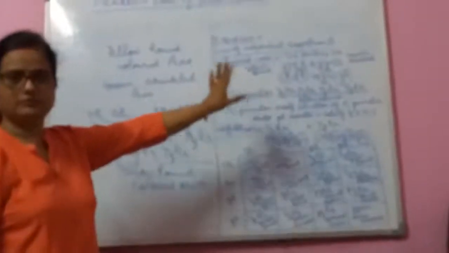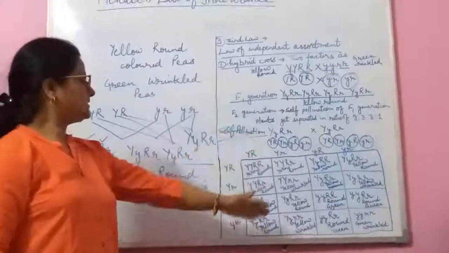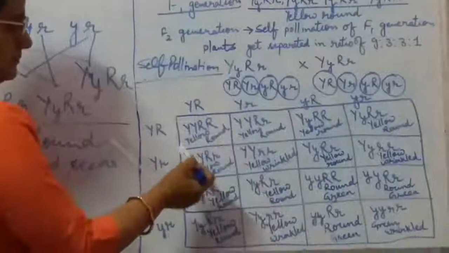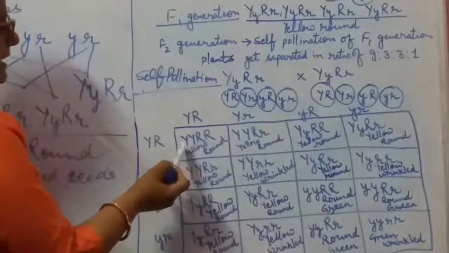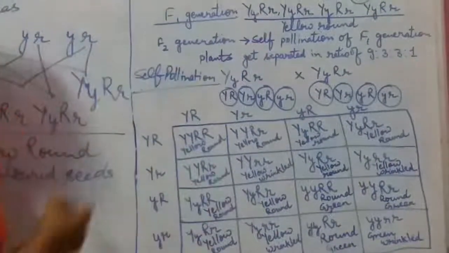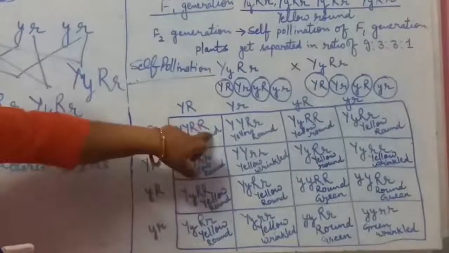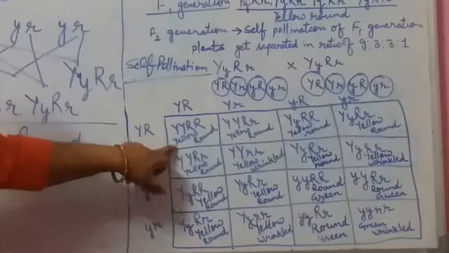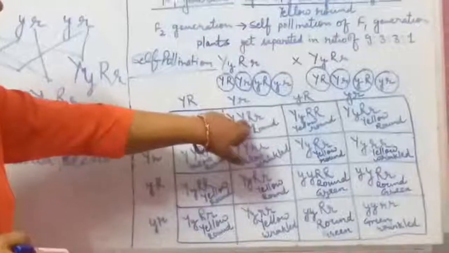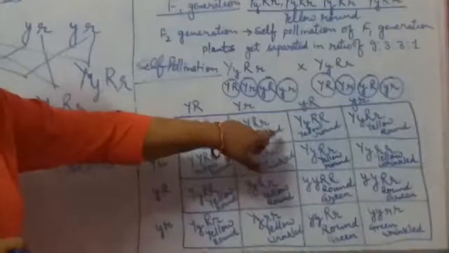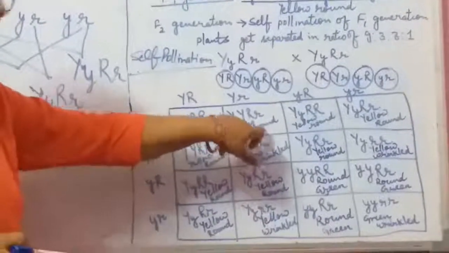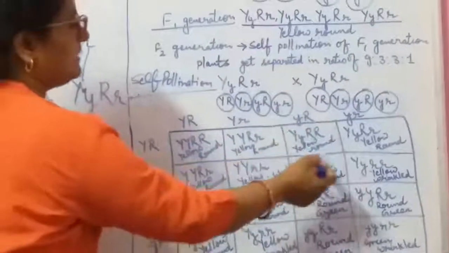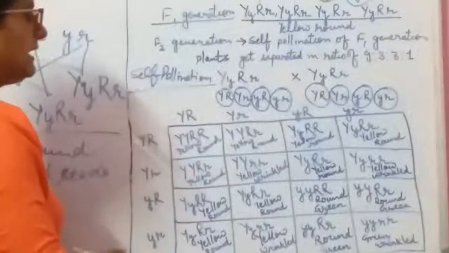Now, how do we find out which types of plants are formed there? Look here. In the first box, we find capital Y, capital R, and capital R. These all are the dominant characters. Okay, that's why these are the seeds of yellow round color. Capital Y, capital R, only small r: these are also dominant, so this is also yellow round. Then here, capital Y, capital R, only small y is the recessive, but it is also the dominant character, so it will be the yellow round.